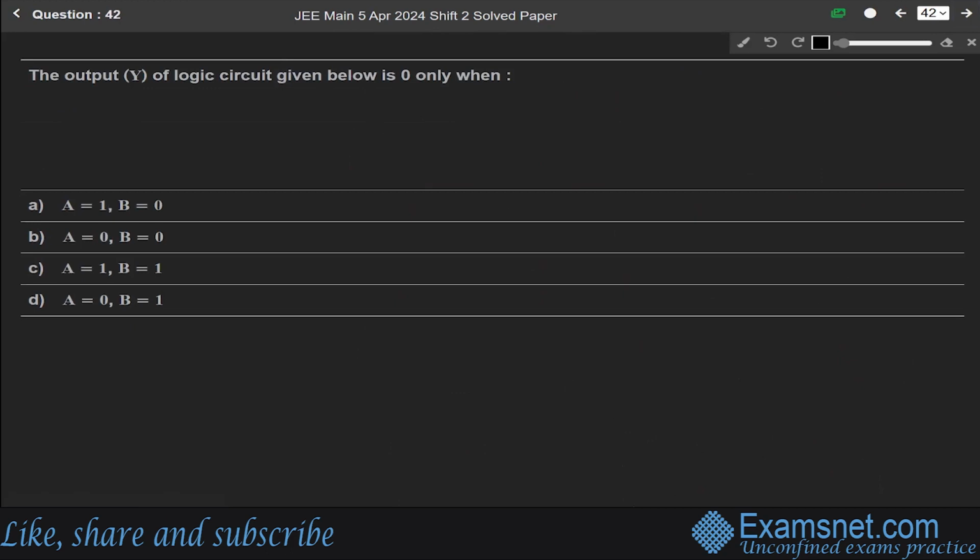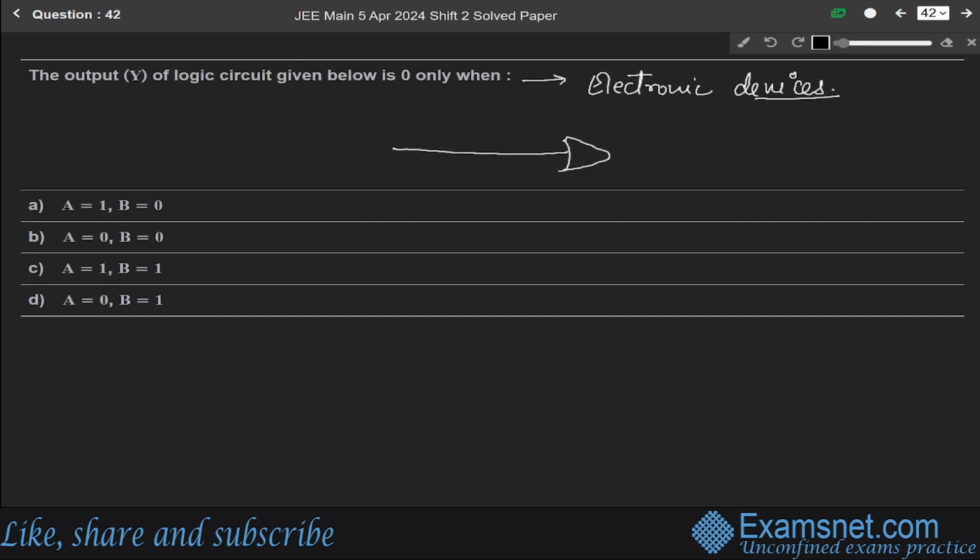Now next question 42. The output Y of the logic circuit given below is 0 only when. So this question is from the chapter of electronic devices, but here we are not given the logic circuit. So first we have to draw the logic circuit. The figure is like this.